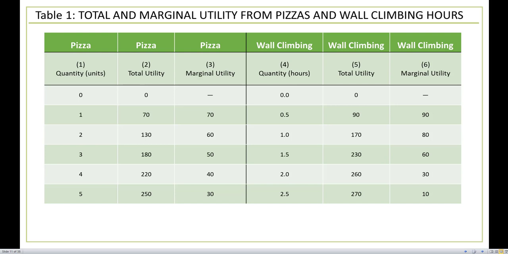One final note before we end this video right here. One thing that you should notice in column number 3 and column number 6 is something unusual happening within our marginal utilities. As we increase the amount of pizza that we eat, as we increase the amount of wall climbing hours that we do, what is something that you see happening with our marginal utilities for each of these goods? We'll go ahead and take a closer look at what happens here in the next section.